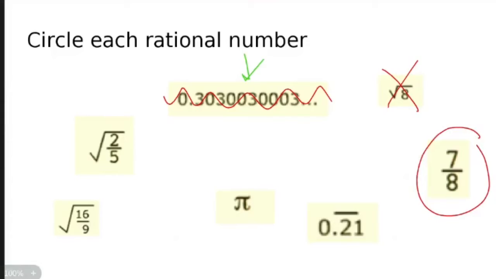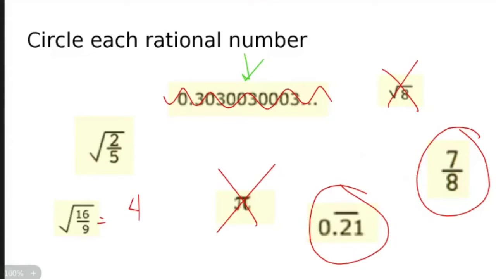Rational numbers can be written as a fraction. Oh, look, you're written as a fraction. Rational numbers can be repeating decimals. Oh, look, you're repeating decimals. We learned from about 30 seconds ago that pi is irrational. This is probably the first tricky one. Can you take the square root of 16? Sure you can. Can you take the square root of 9? Sure you can. Oh, look, a fraction. So it is rational. However, can you take the square root of 2? No. Well, you can, but it's not going to be pretty. So those are our 3 options.